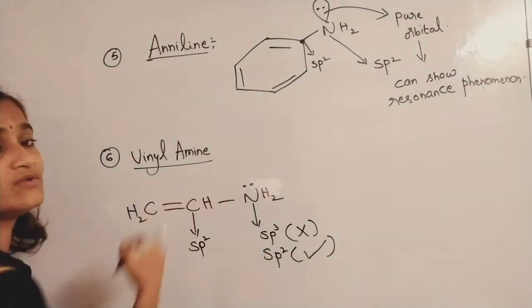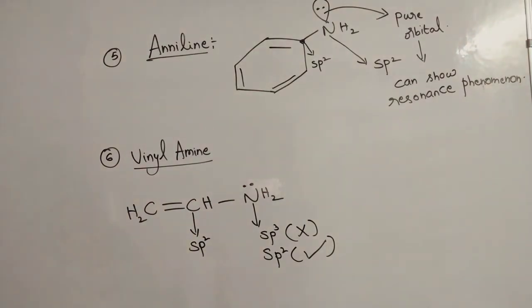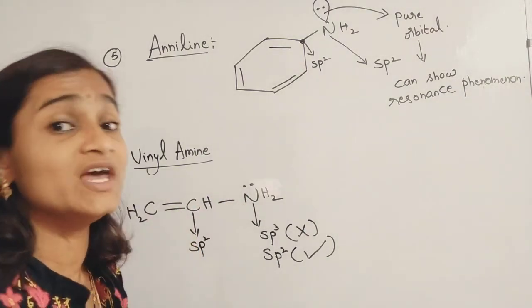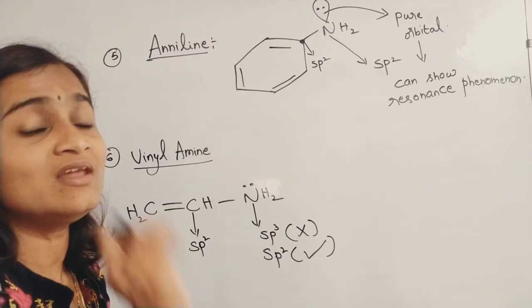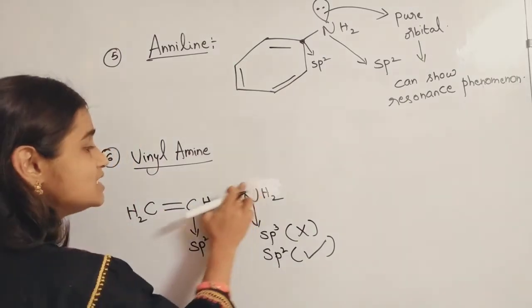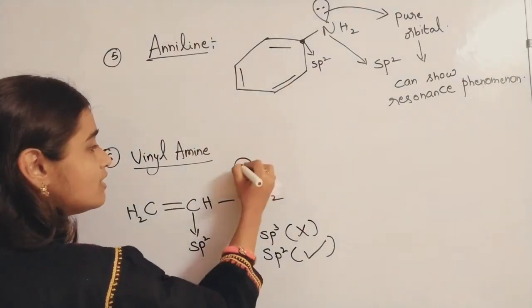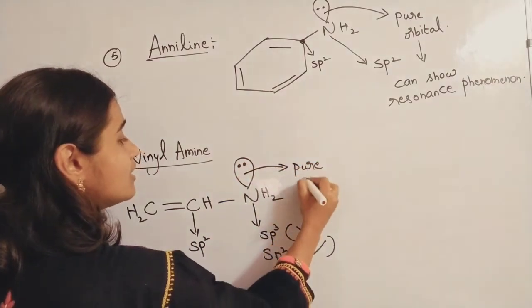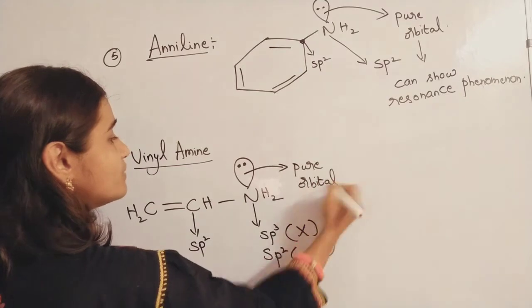And where this lone pair of electrons is present, you can easily guess now. That lone pair doesn't want to be involved in hybridization, because it wants to be involved in resonance. So this lone pair of electrons is present in a pure orbital but not a hybrid orbital. So this is a pure orbital.